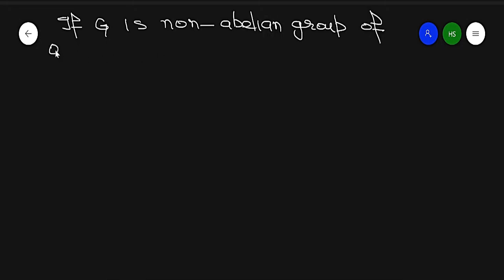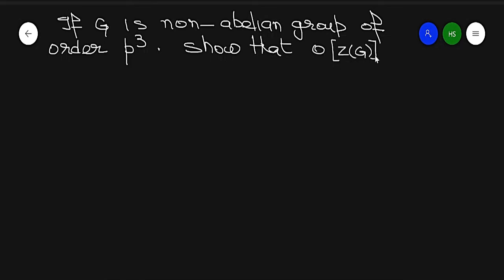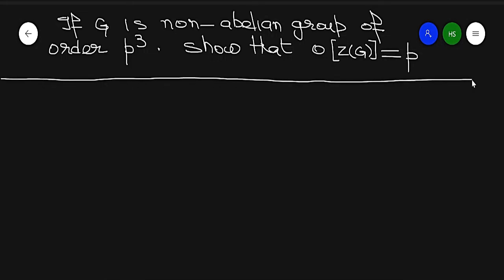If G is a non-abelian group of order P cube, then show that the order of the center of G is equal to the prime number P.